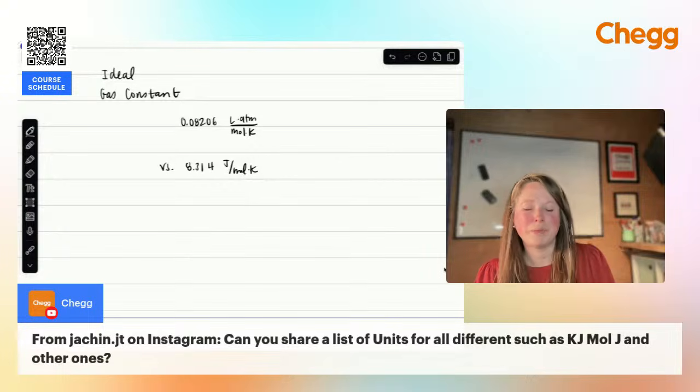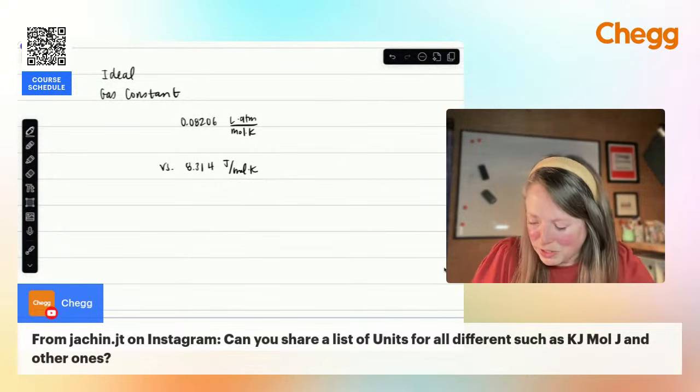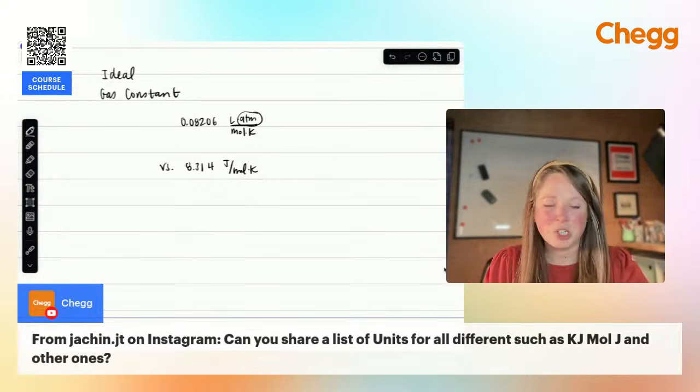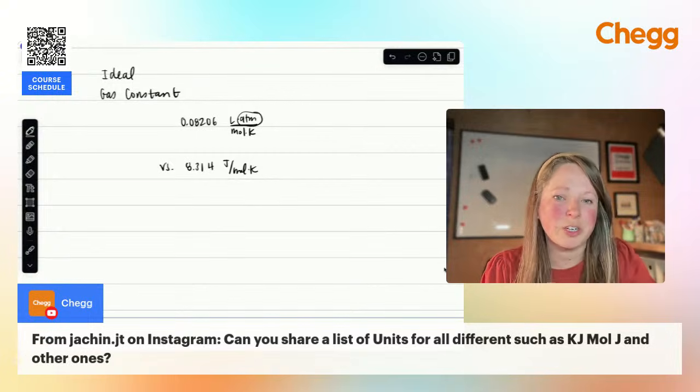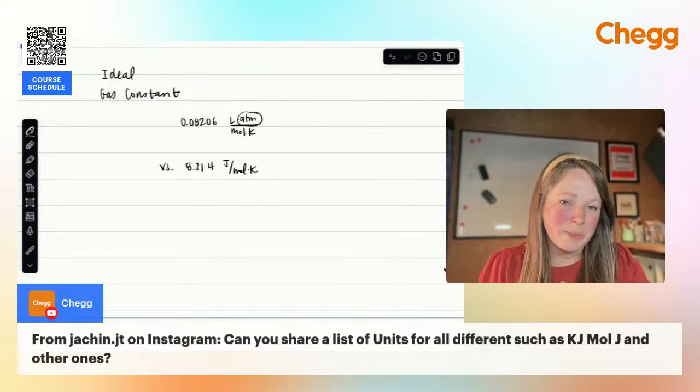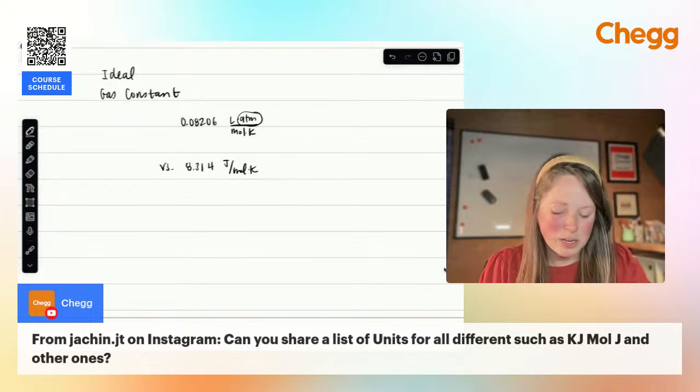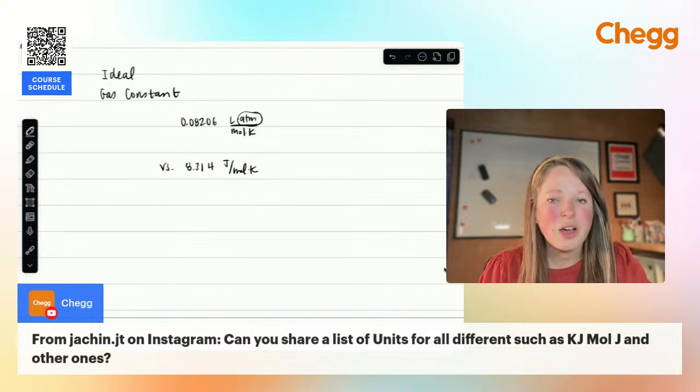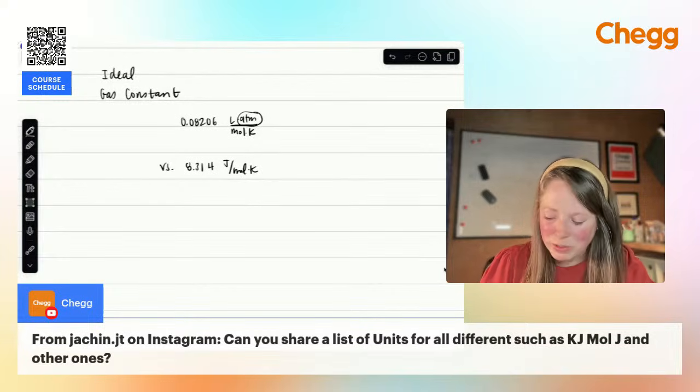If you are doing a problem and your pressure is not in atmospheres, you're given a pressure in kilopascals, you're given a pressure in torr, you need to make sure that everything matches your constant. When you are doing these complicated questions where you have lots of different variables and quantities, always make sure that your units match whatever that constant is.